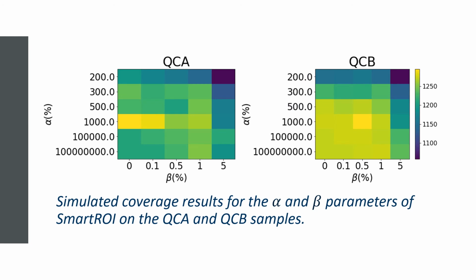We optimized SmartROI in simulation and compared it to a standard Top-N strategy. Two complex samples of serum, QCA, and beer, QCB, were used to seed the simulations. Performance was evaluated using coverage, the number of peaks that include one or more fragmentation events. From simulation, an alpha value of 1000%, which determines how much peak intensity has to increase to allow refragmentation, and a beta value of 0.1%, which determines how much intensity has dropped for refragmentation, were chosen. These were used for validation on the actual instrument.